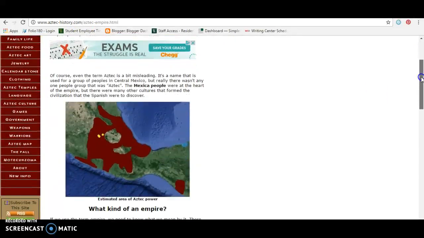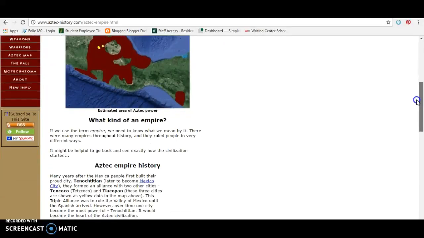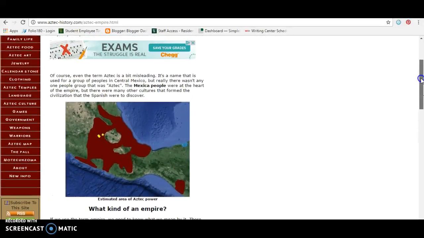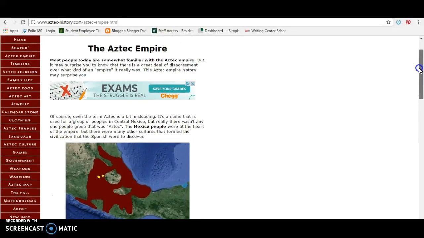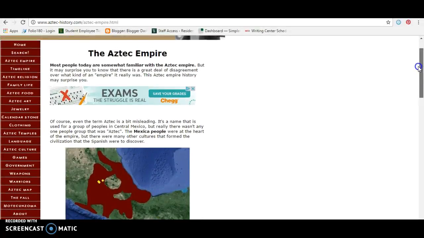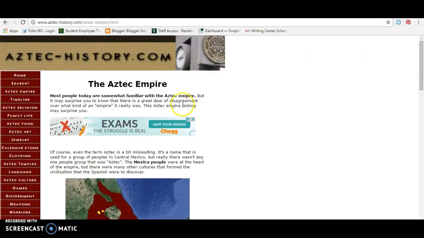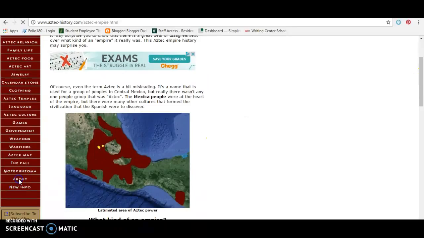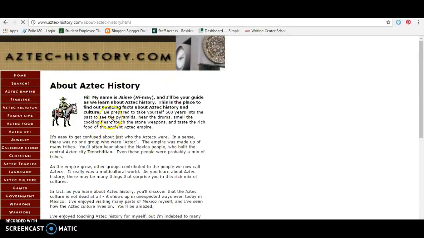Now, if we look at the website, it's not super professional in its graphic design elements, which to me kind of shows that it's not a professional website, but not that it can't be trusted. So we are going to go to the About page and see who the author is.